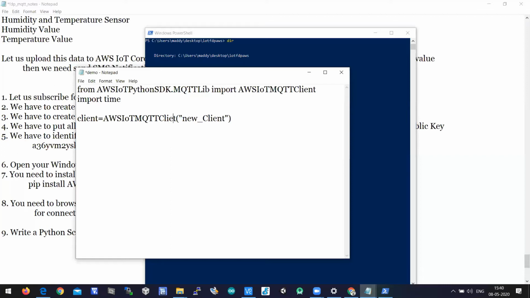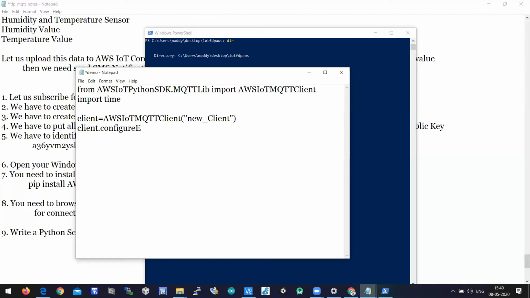Okay, now a client object is created. Client equal to AWSIoTMQTTClient of client ID, where the client ID is nothing but new underscore client. So now a client ID is assigned, and we need to configure this client. So let's write client dot